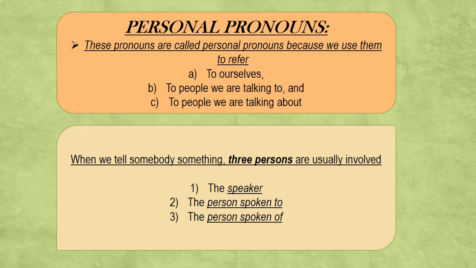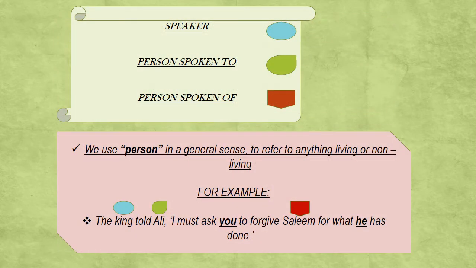The answer is that they refer to ourselves or to people we are talking to and to people we are talking about. It also states that whenever anything is said to anyone, generally 3 persons are involved, and they are the speaker, the person spoken to, and the person spoken of.